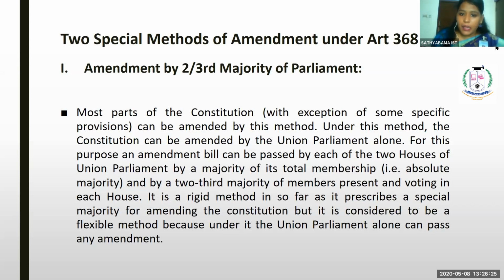For this purpose, an amendment bill can be passed by each house of the union parliament by a majority of its total members, that is absolute majority, and by a 2/3 majority of its members present and voting in each house. It is a rigid method insofar as it prescribes a special majority for amending the constitution, but it is considered to be a flexible method because the union parliament alone can pass any amendment.